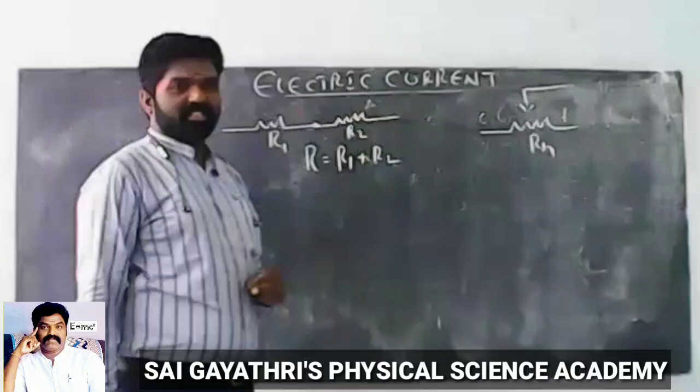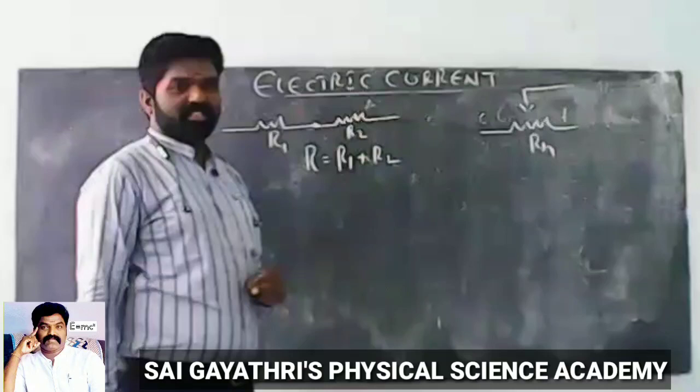Next, power. So what is power? You know, the rate of doing work is called power. Here, power P equal to W by T. Here, W means work, by time.